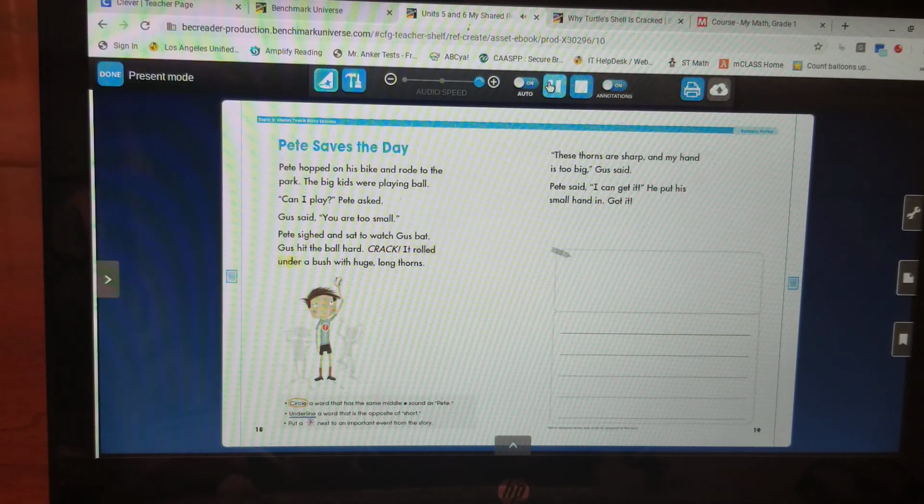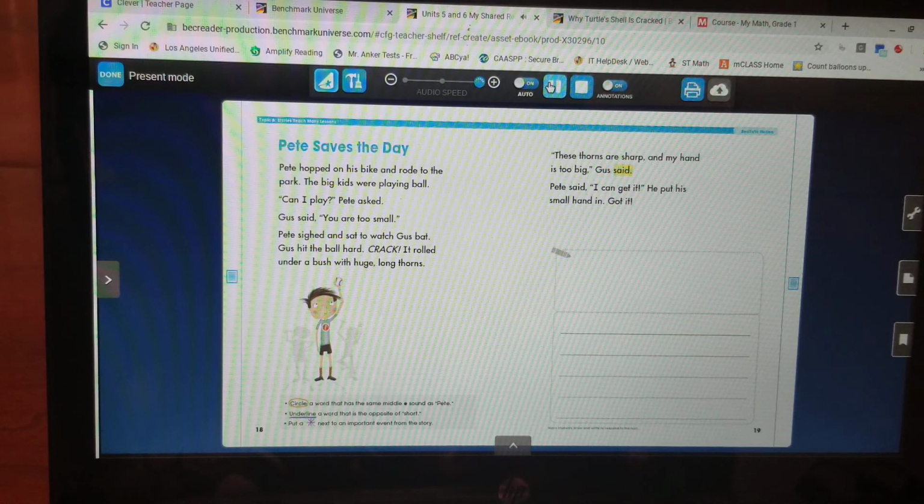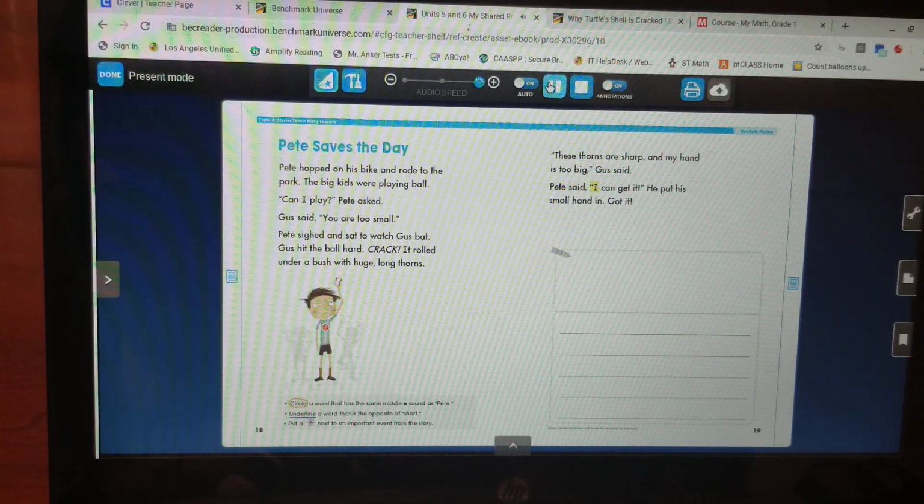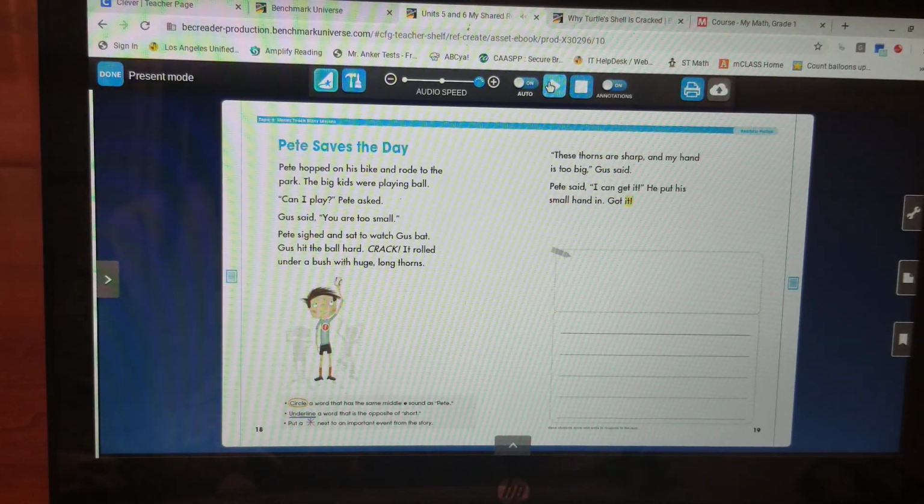It rolled under a bush with huge, long thorns. "These thorns are sharp, and my hand is too big," Gus said. Pete said, "I can get it." He put his small hand in. Got it.